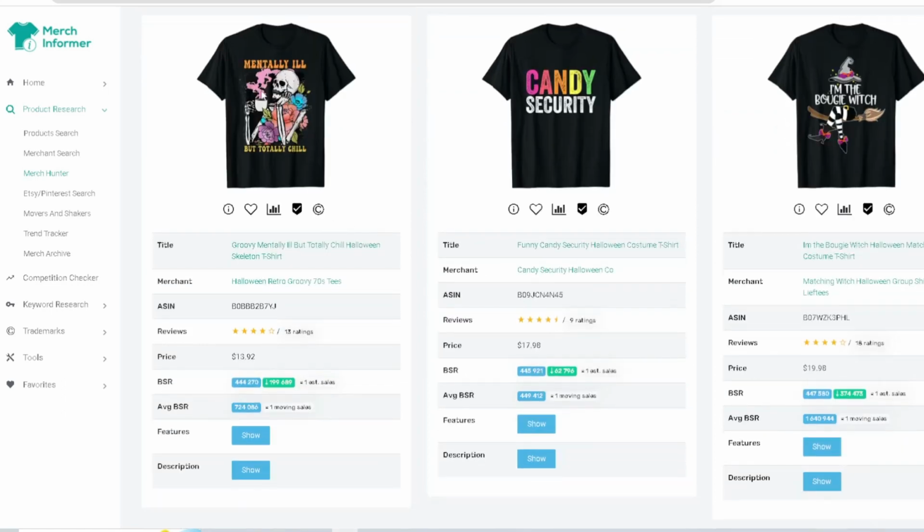What they're doing with the skeleton, you got the coffee, you got the purple fog coming out. Candy security, very simple, basic text, a good simple text base, but something like this is going to be doing really well for Halloween too. I'm the boogie witch. You got a witch sitting on the broom with the hat on, really cool design.